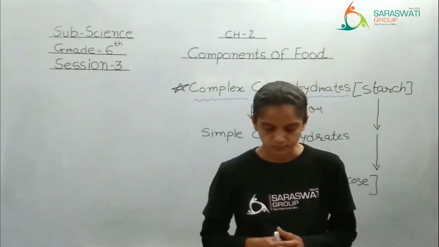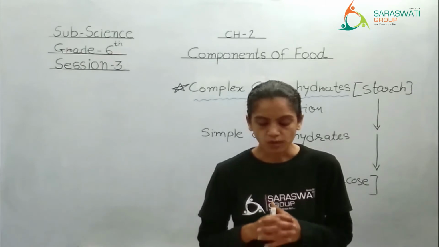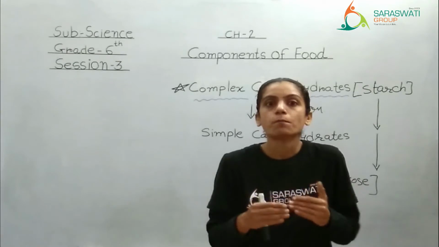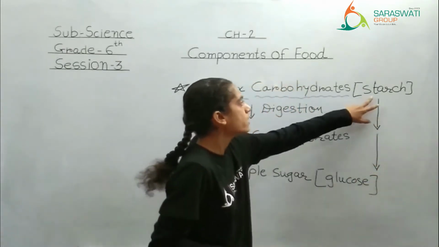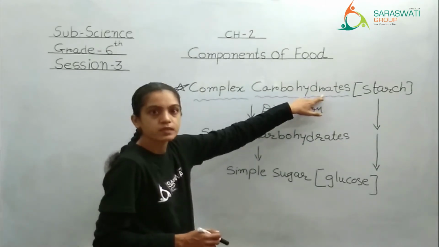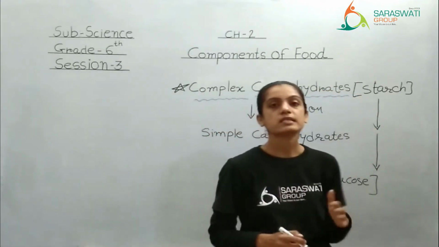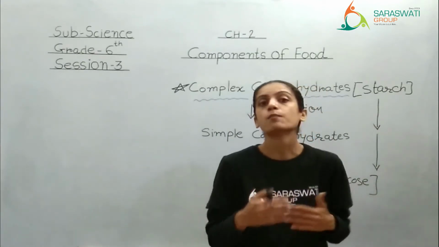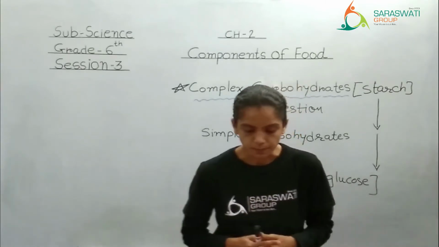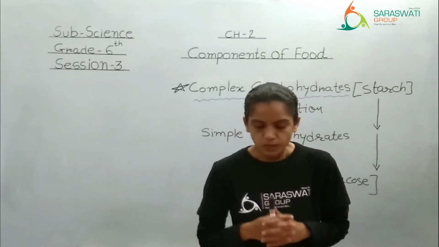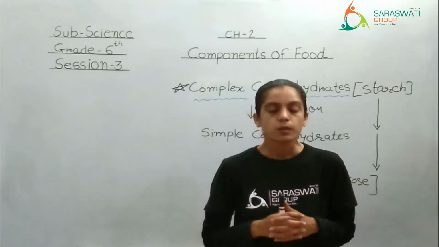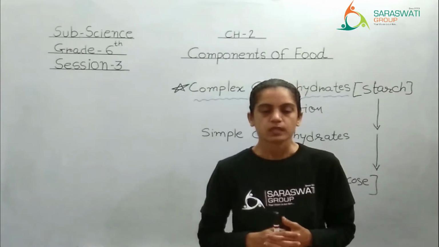Let's read further. Common examples of food containing starch. That means the food which has complex carbohydrate. As we know, starch is an example of complex carbohydrate, right? So which type of food will have starch in it? See, such as corn, that means maize, rice, wheat, bread and potato.